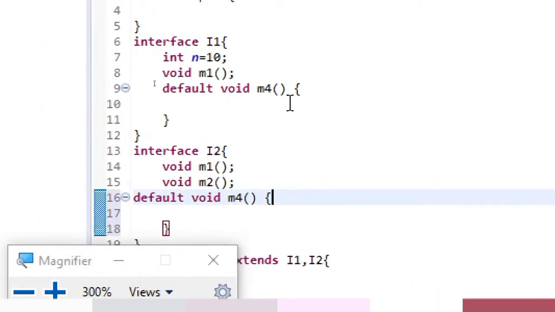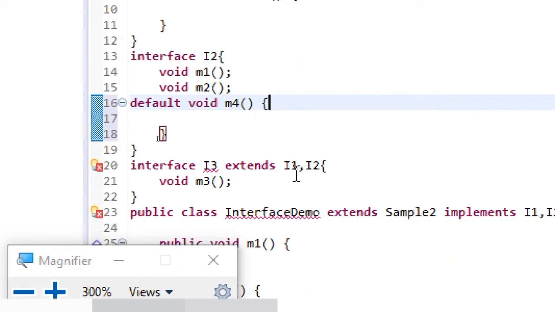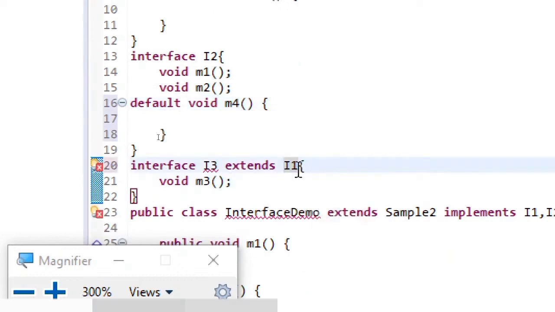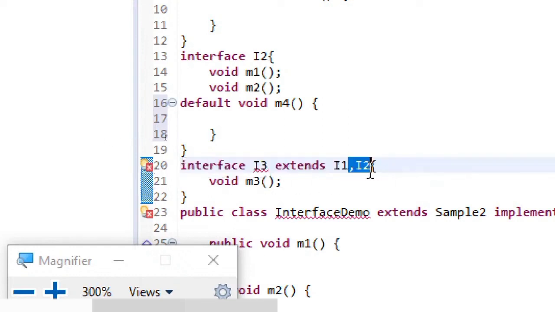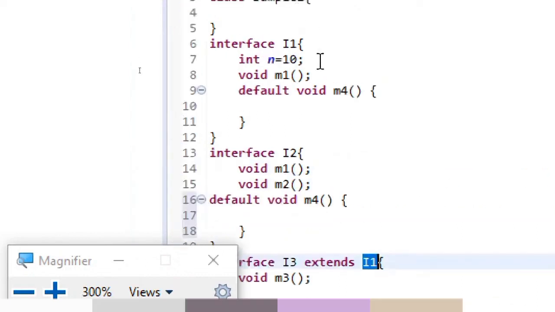So with default methods, just observe, if I remove I1, I2 here, then there's no mistake. When I have this I2, you get this red cross mark indicating an error because the default methods are duplicated. So the compiler gets confused about which method to invoke. If I remove one, then there's no problem because the compiler clearly understands that M3 is of I1, M3 of I1 is to be invoked.